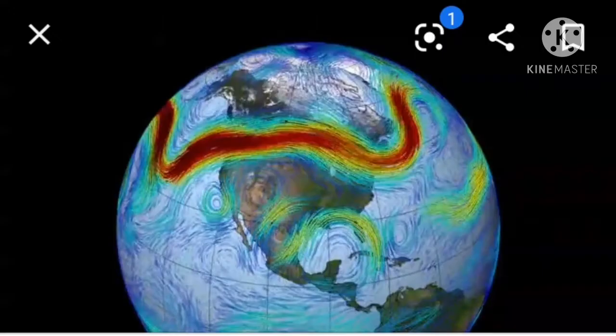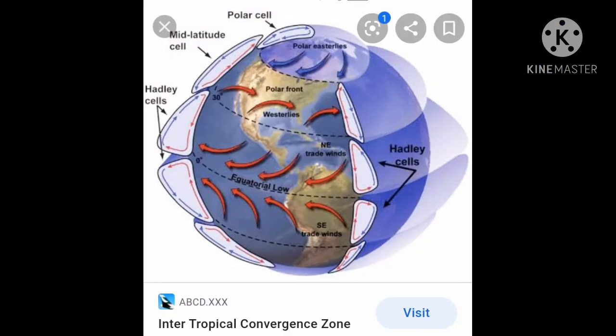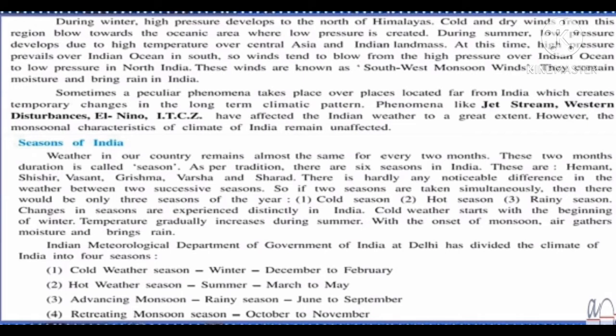Phenomena like jet stream, western disturbances, El Nino, ITCZ have affected the Indian weather to a great extent. Here we are talking about phenomena which create changes in the Indian climate, like jet stream, western disturbances, El Nino, ITCZ, which have affected the Indian weather to a great extent. However, the monsoonal characteristics of climate of India remain unaffected. So, monsoonal characteristics of climate are remaining unaffected due to these kinds of phenomena, these factors, these situations.